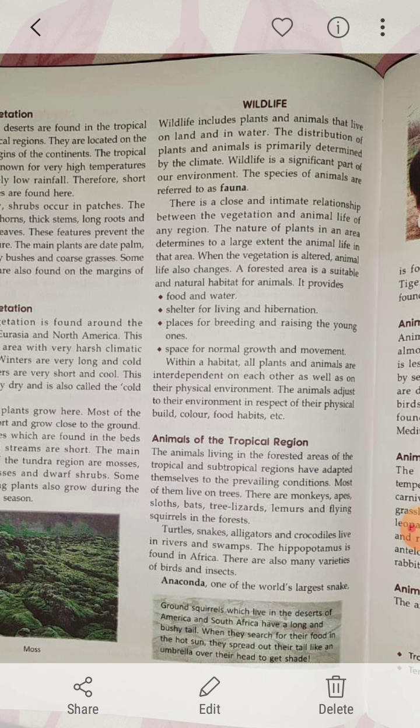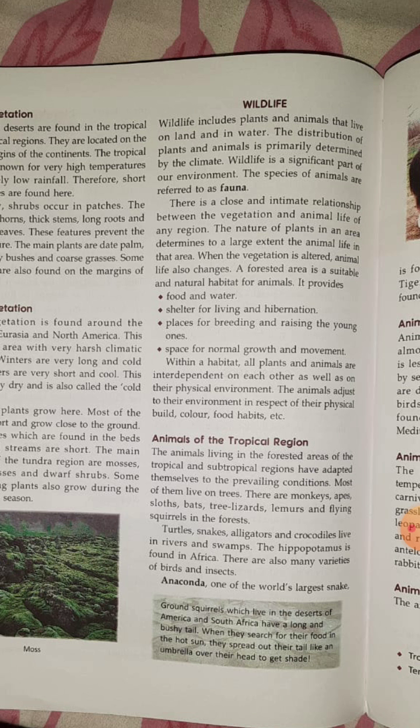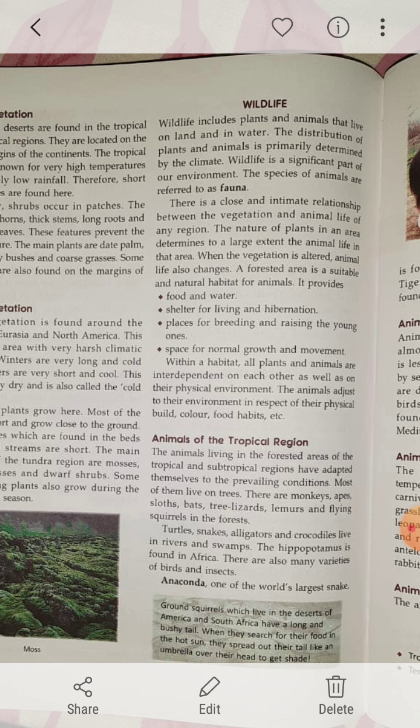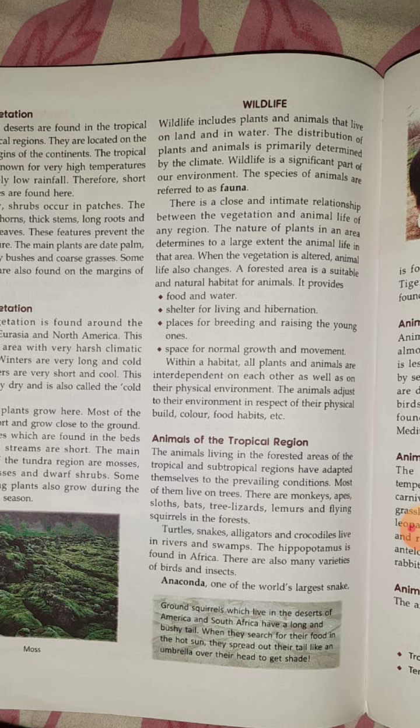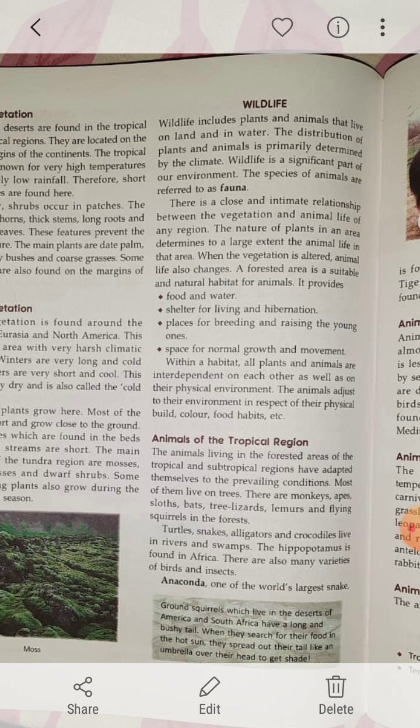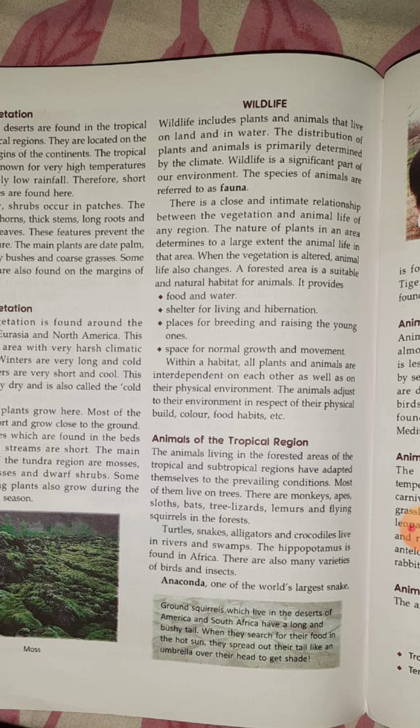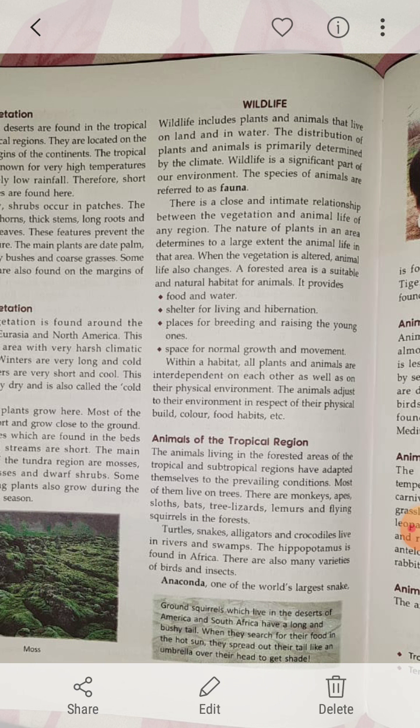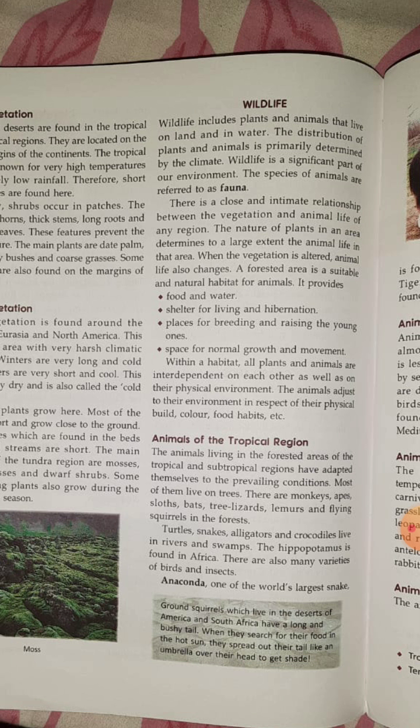So what do we need to do, children? We need to protect more and more forests so that these wild animals can also find some place to live, because for animals the forest is their home. Clear? Now next one, when the vegetation alters, animals are also going to change. A forest area is a suitable and natural habitat for animals if they are provided with food and water, shelter for living and hibernation, places for breeding and raising the young ones. Clear? Space for normal growth and movement.